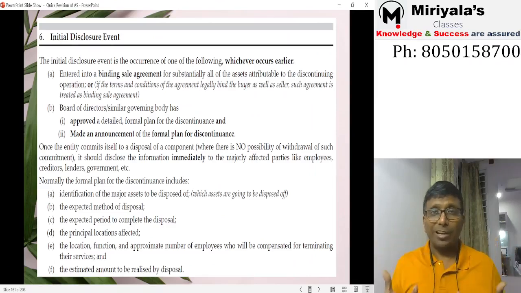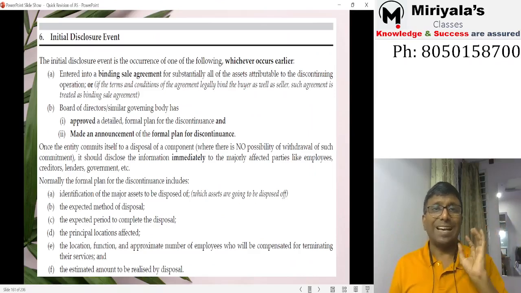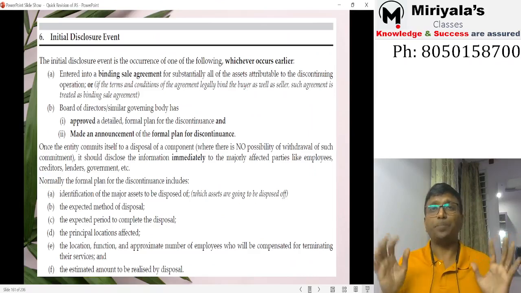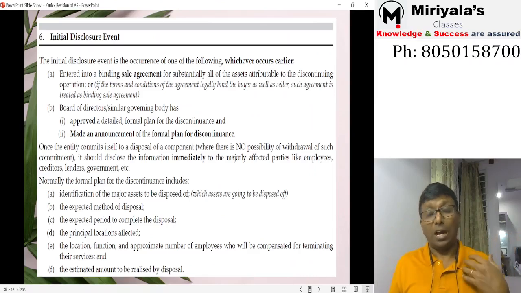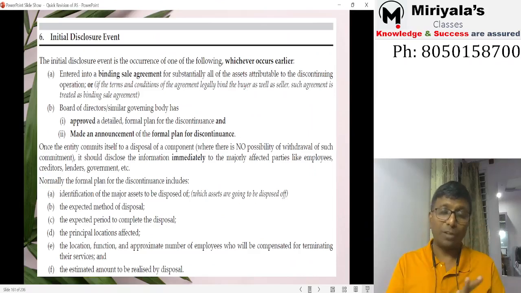Okay, now obviously you will not prepare the financial statements on daily basis, right? So when do I do the initial disclosure? Yes, whenever this criteria, whichever is early, basically. Okay, what is the first one? When the company has entered into a binding sale agreement with some other party to sell it off, to discontinue this. Or we have not sold off anything, but the board has entered into agreement, I mean approved by the board of directors.